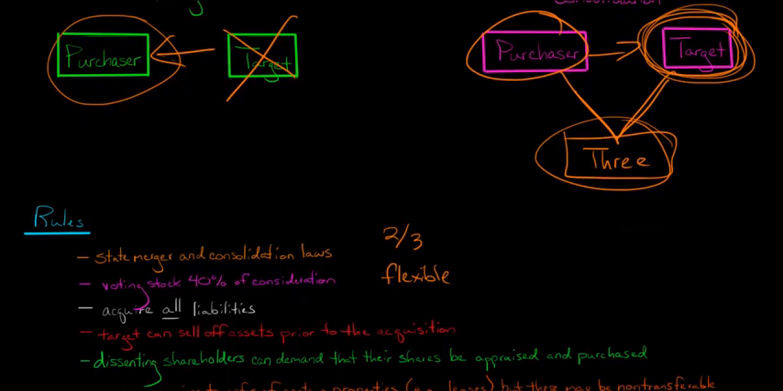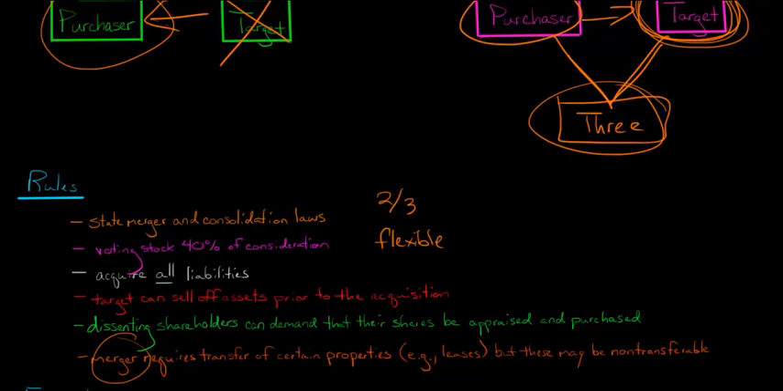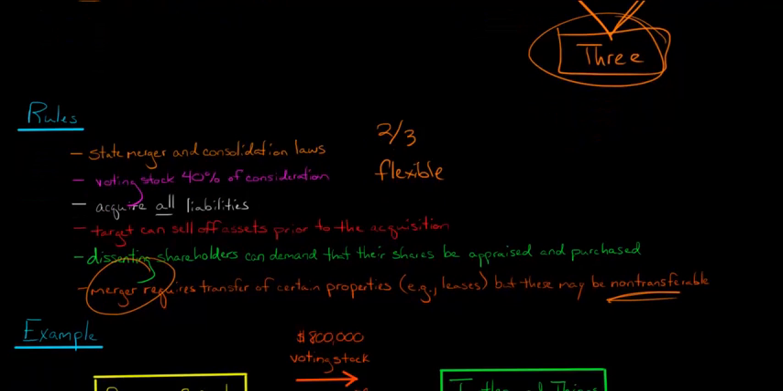Another disadvantage of Type A is that dissenting shareholders, any holdouts who don't want to go through with the deal, can demand that their shares be appraised and purchased by the purchaser. So you could have issues with some holdout shareholders. Also, if you're doing the merger, it could require certain properties, like a lease agreement, to be transferred as part of the merger, but they might be non-transferable. So there might be some legal issues in terms of certain properties or patents or something like that.